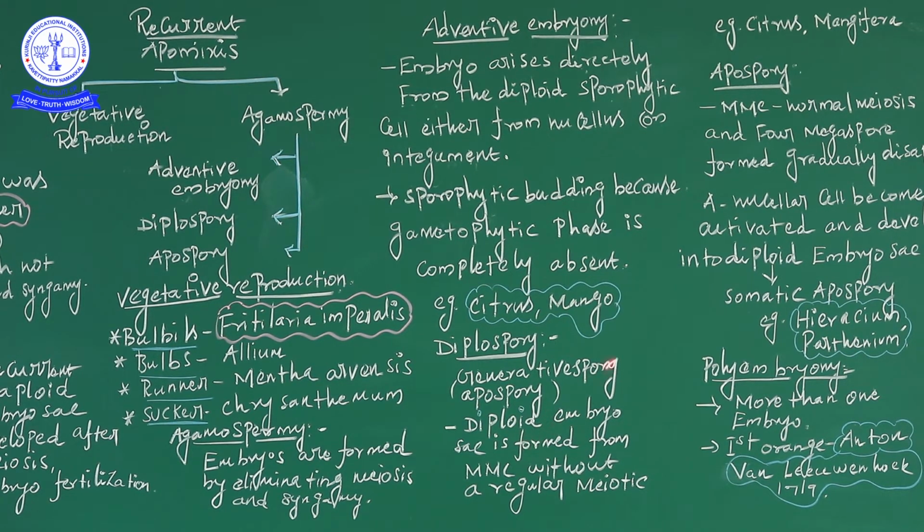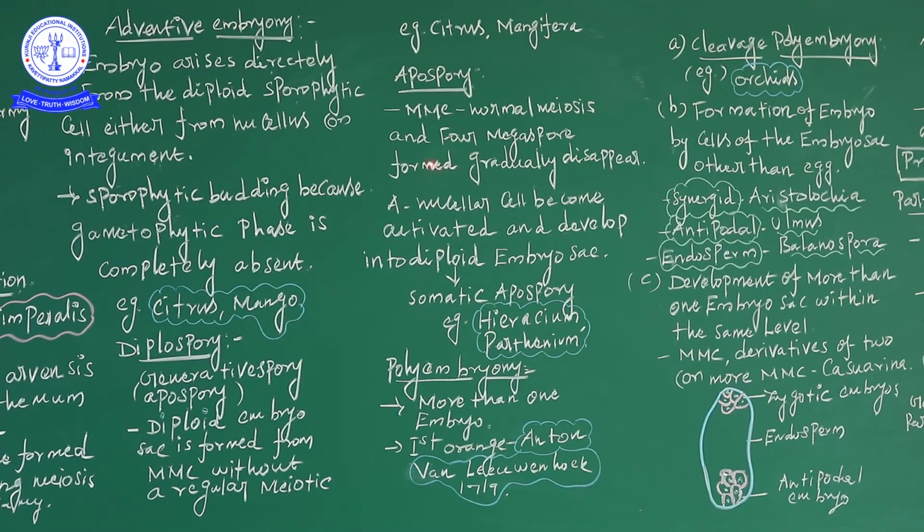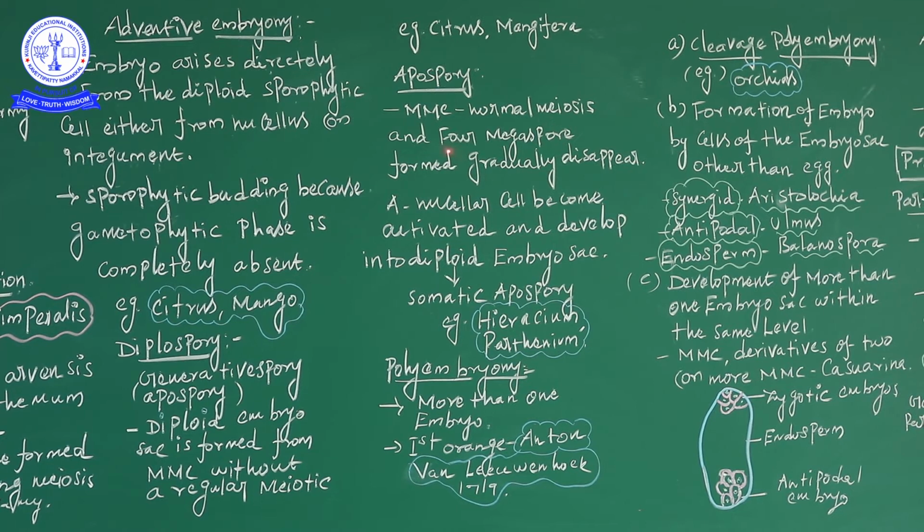Next, the aposporic condition. In apospory, the megaspore mother cell undergoes normal meiosis, and the four megaspores formed gradually disappear. That is the main concept of apospory. Then a new nucellar cell becomes activated and develops into a diploid embryo sac. This type of apospory is called somatic apospory.